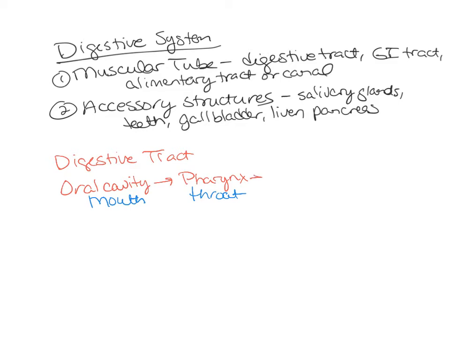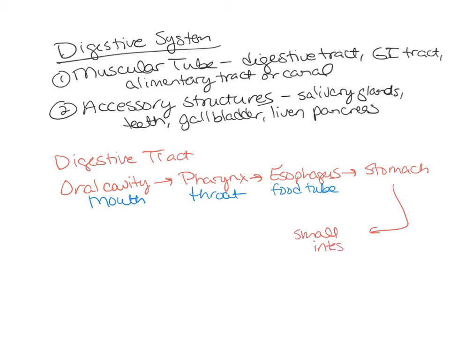And the pharynx leads into the esophagus. So this esophagus is basically your food tube. And the esophagus leads into the stomach. And the stomach leads into the small intestine. And the small intestine leads into the large intestine.